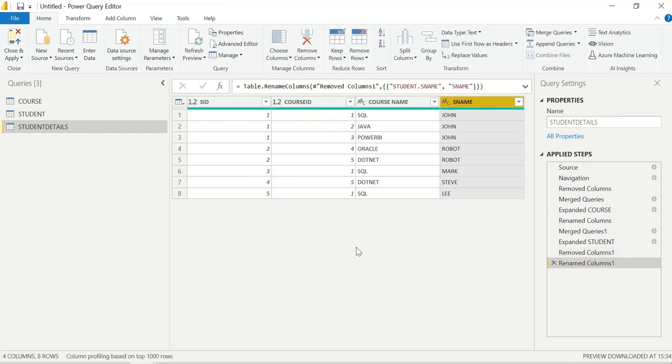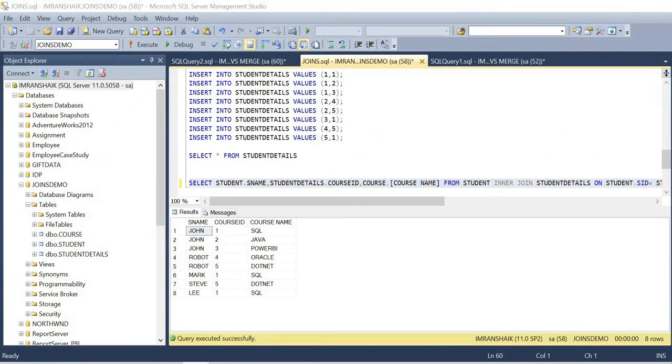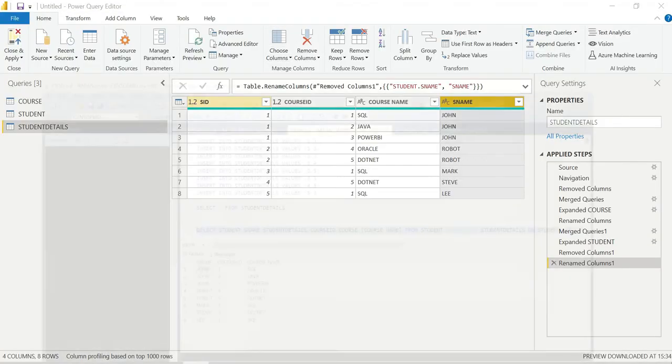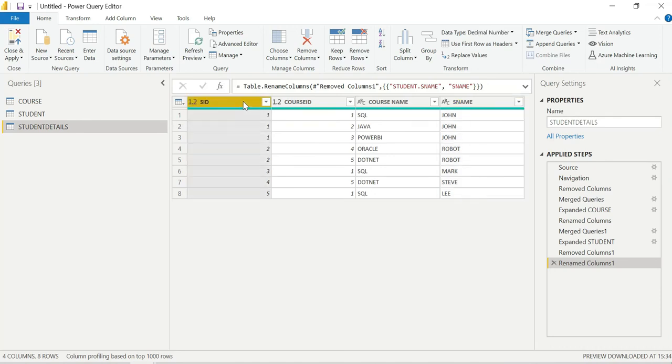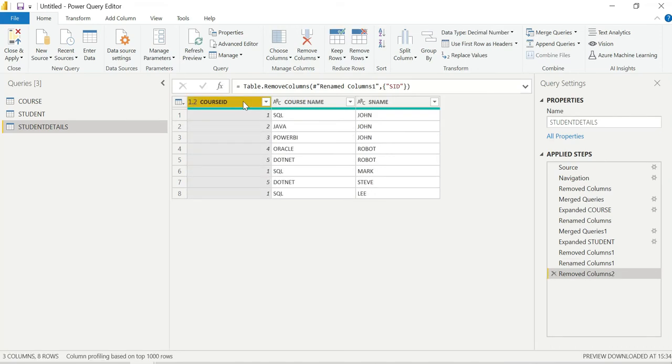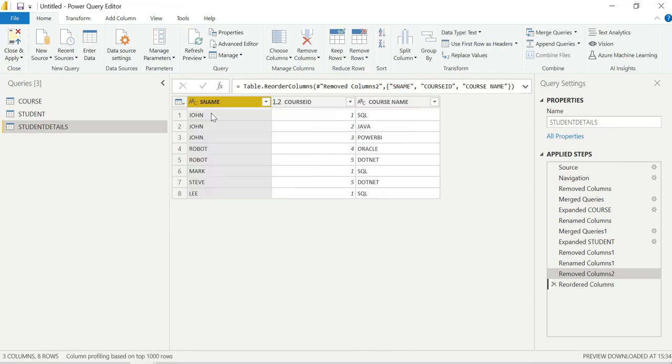Okay, student. If you see this, guys, this is the same thing, right? We have achieved it here. Now I'm removing student ID for your understanding. The same thing, right? We did student name. Now I'm removing student name here. What will happen? The same thing, right? Student name, the same thing. 8 records are there, 8 records are there.